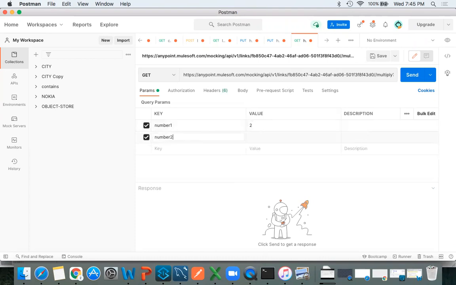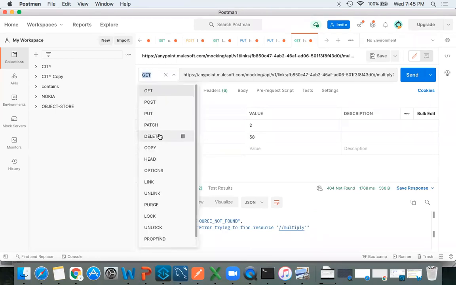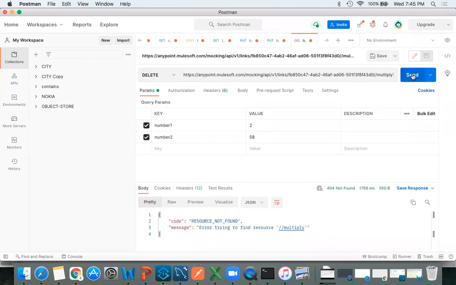In URL 2 slashes, sir. Yes, intentionally I wrote it. Okay. If I click on send, I will get error. Change method. Delete method. Even though if I click on send, we'll get error.